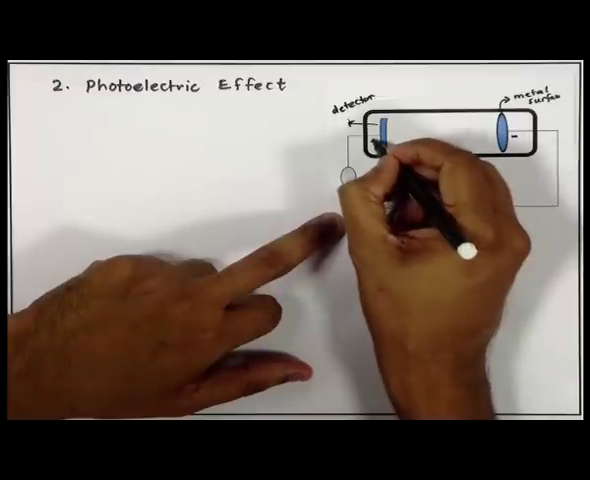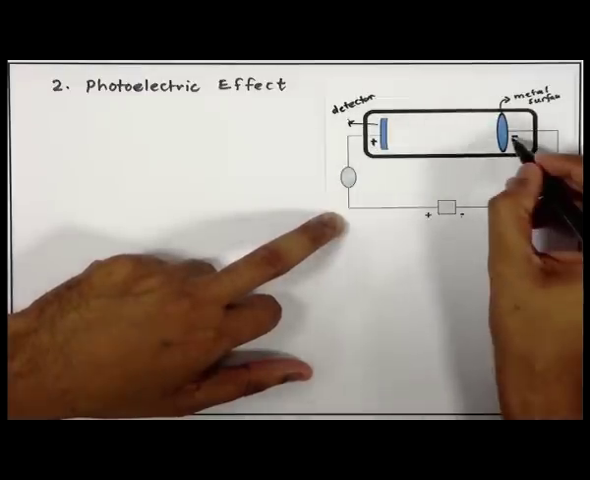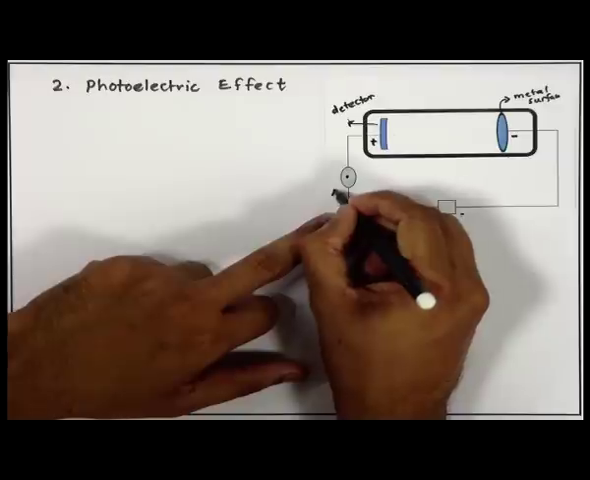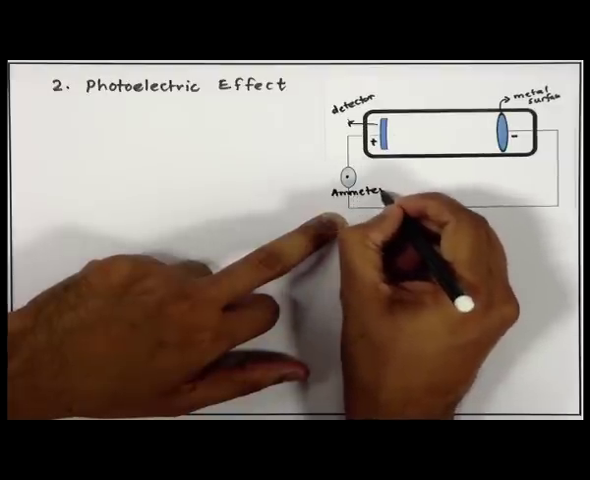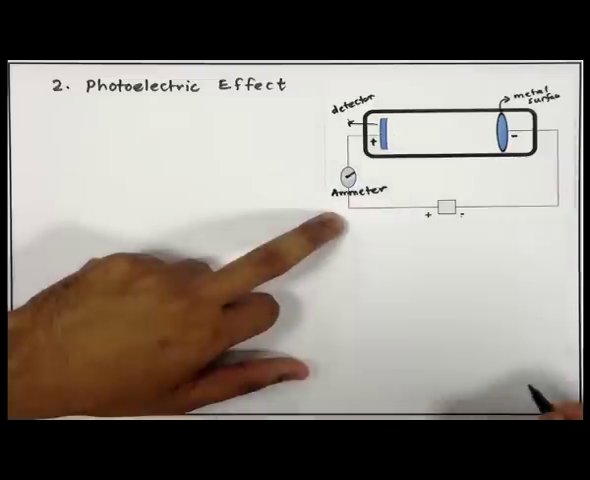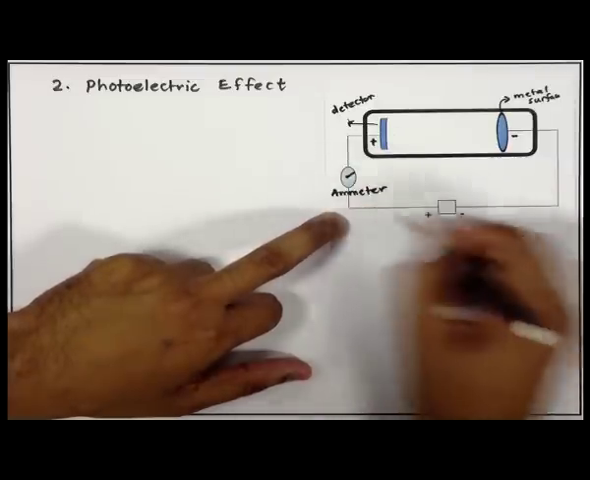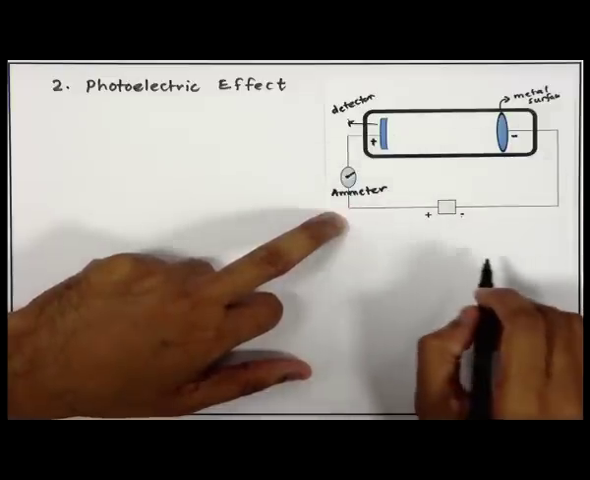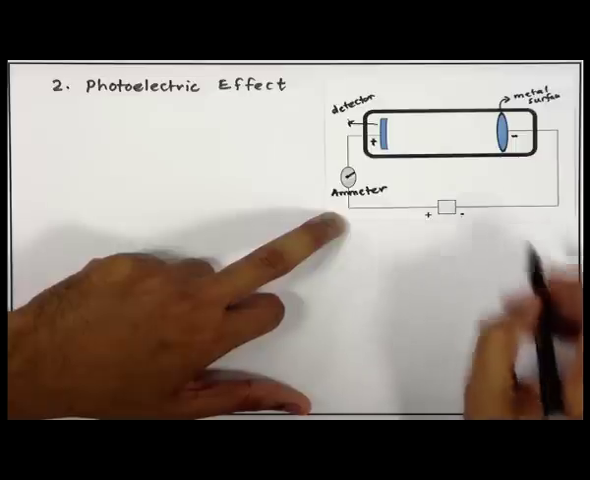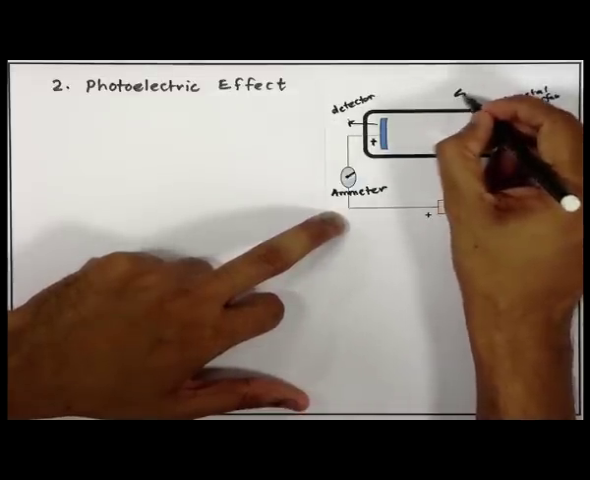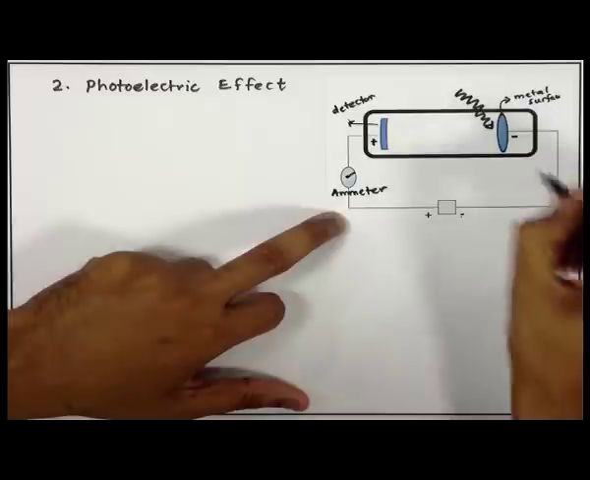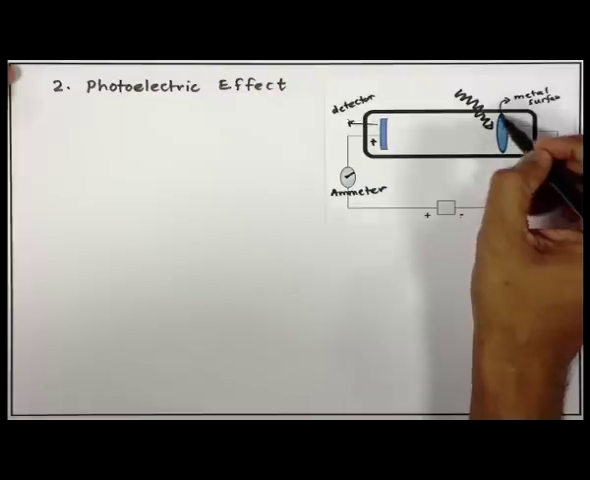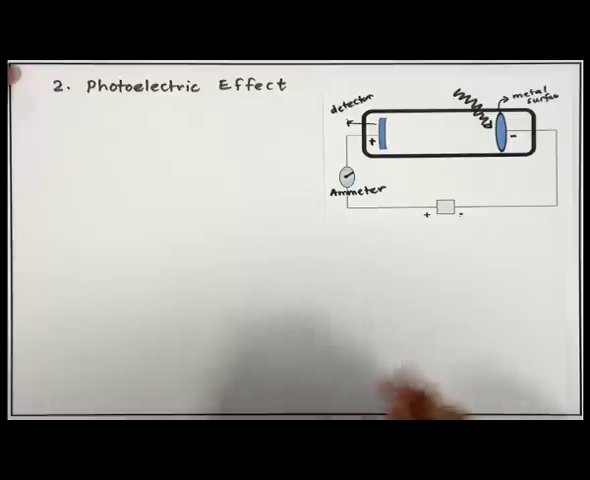Let me write that down. Positive terminal is the detector, negative terminal is the metal surface, this is the battery, and here I have got one ammeter. Let us put a needle in this ammeter. So, when there is a current flowing through this circuit, the ammeter will show how much current. This is the experimental setup. What Heinrich Hertz did was to shine radiation onto this metal surface.